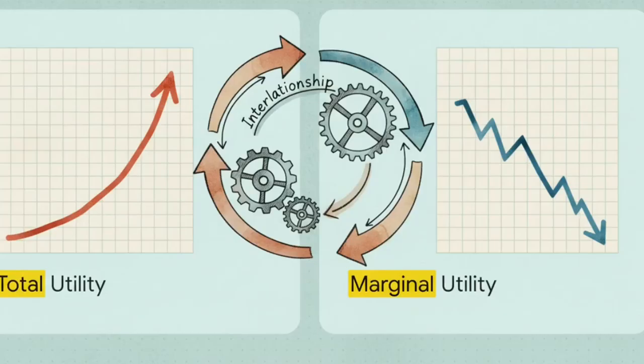Right alongside that, you have this classic comparison, total utility versus marginal utility. Multiple papers ask students not only to explain these 2 concepts, but to deeply discuss how they relate to one another. What they're really looking for is the golden rule. When marginal utility hits 0, total utility is at its absolute maximum. That specific connection is exactly what the examiners are hunting for.